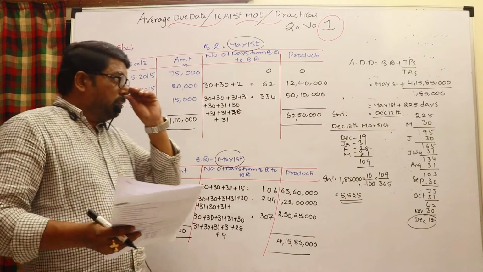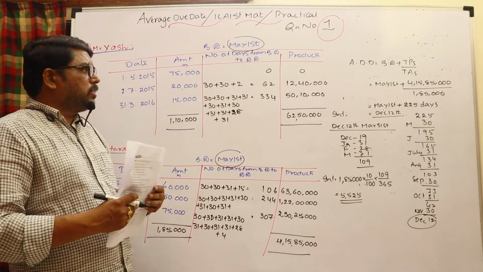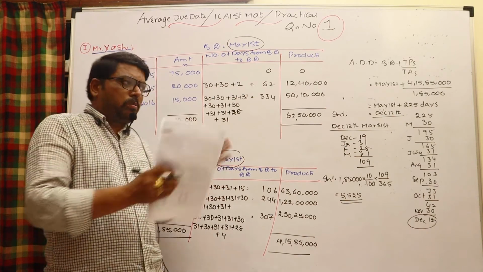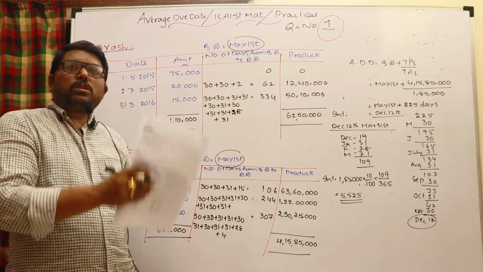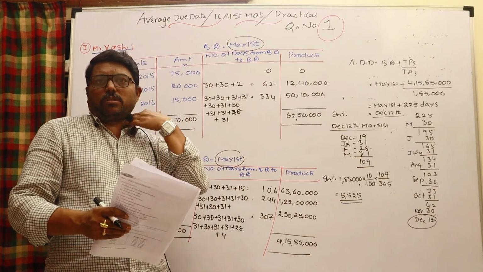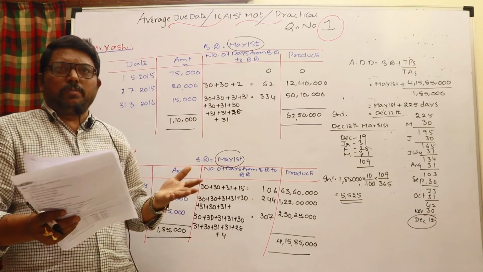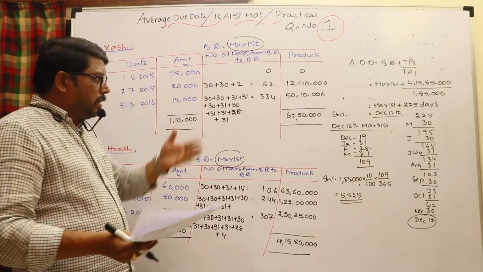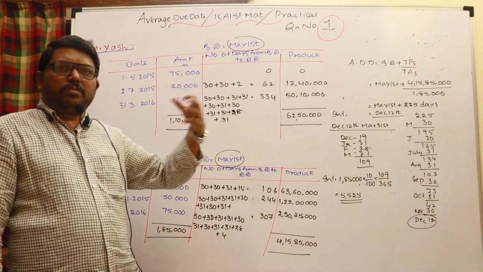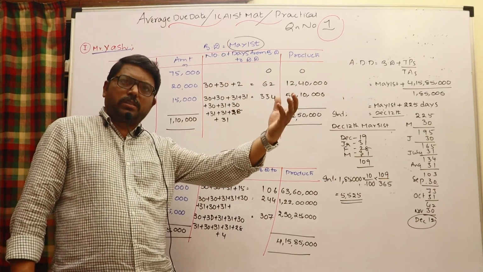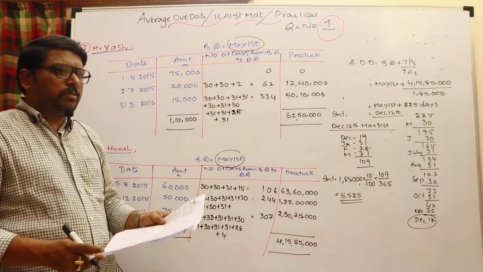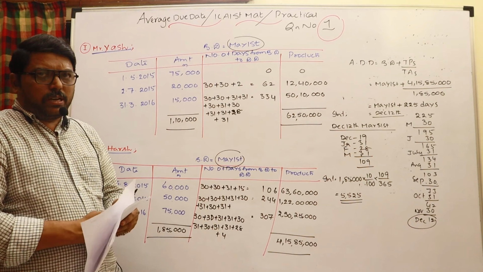This is the simple way to calculate the interest, but very importantly these two are not reciprocal bills, not drawn by each other. Both people have drawn the bills on the firm. Therefore, how much interest they have to settle between the firm and the partner is to be calculated by calculating the average date. From the average date, the number of days to March 31st is calculated, and for that period interest is calculated. That is a simple way to work out this particular sum.